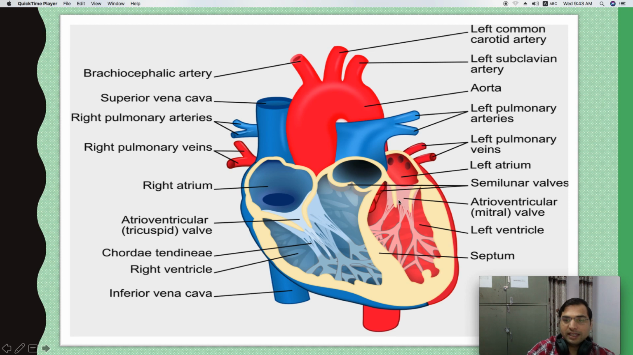Mitral valve is bicuspid valve. There are only two cusps, right? So you remember like this: left side is the good side, the oxygenated side, and it is friendly. It is mitral valve, and the friends are two. So it is bicuspid valve.